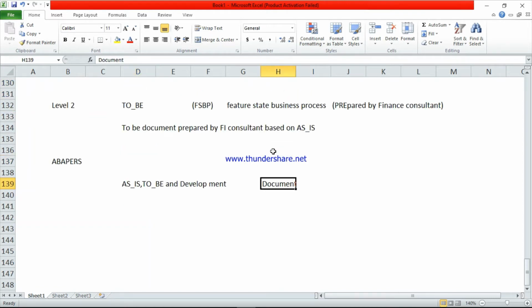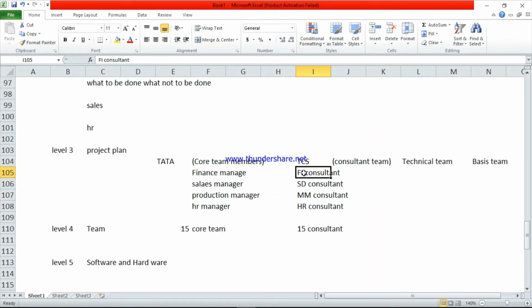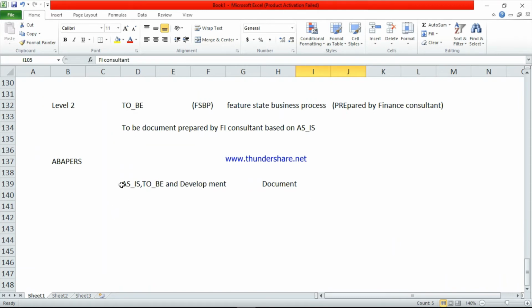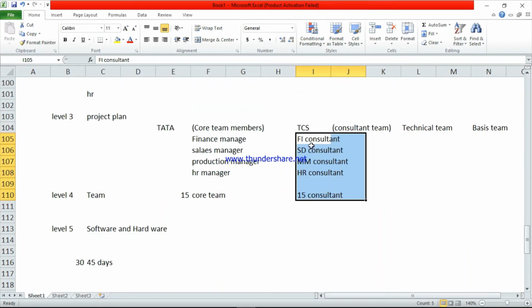So these documents, the FI consultant will give to the core team members. Core team members are related to Tata Group.